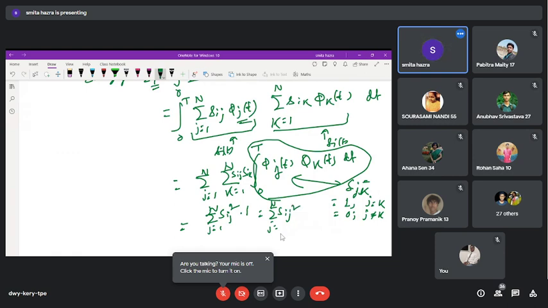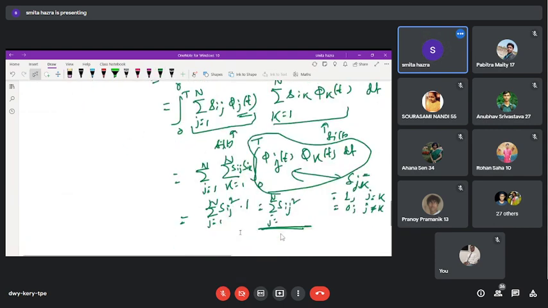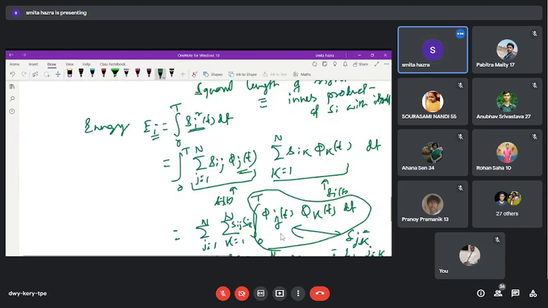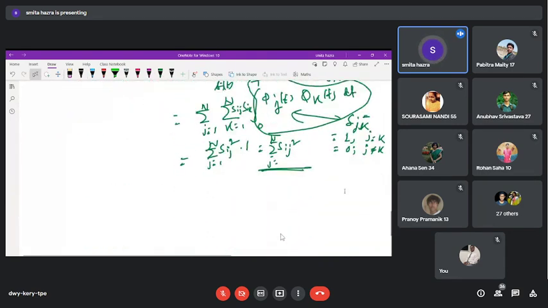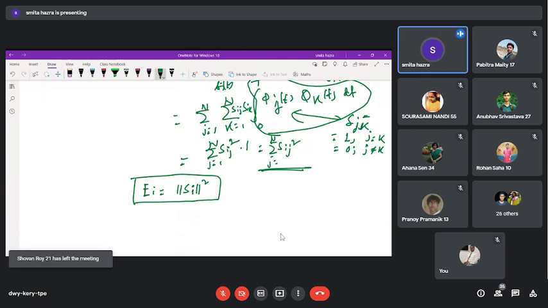So what have we found? The energy of the ith signal is equal to this, and the squared length from the previous portion is also equal to this. So we can conclude that the energy of the signal is equal to the norm squared. This is one thing we get when adopting the signal space representation.